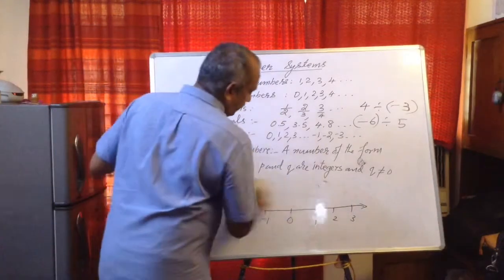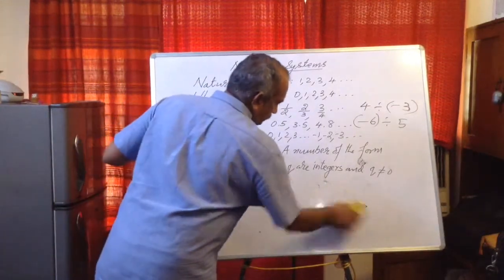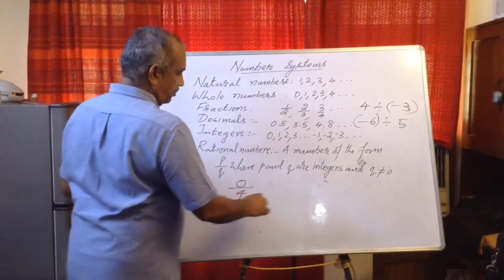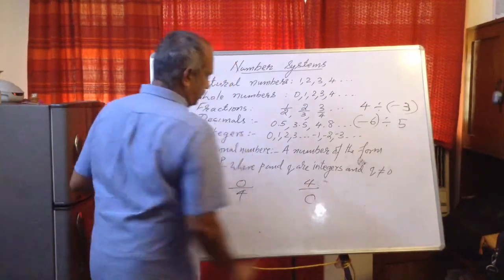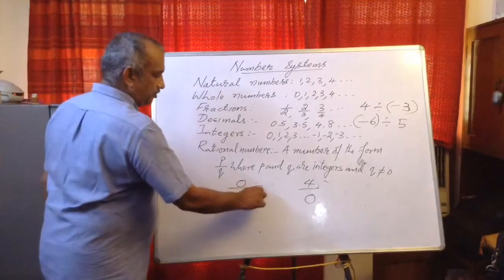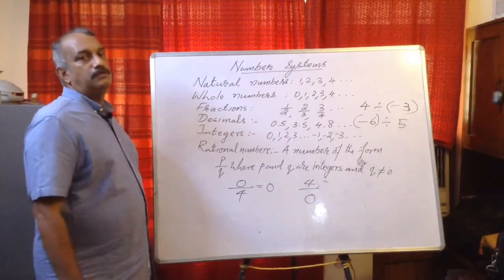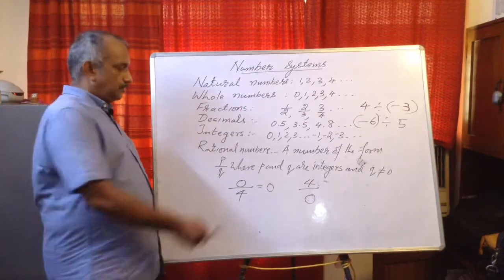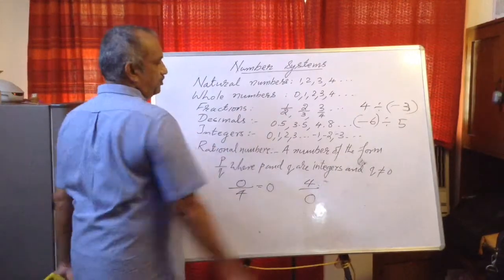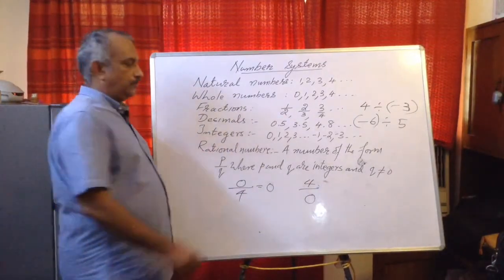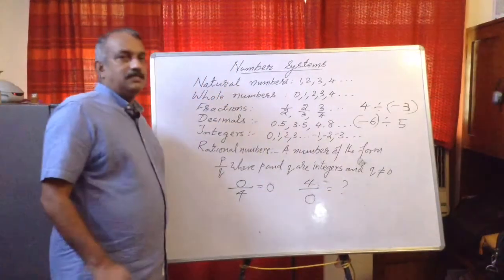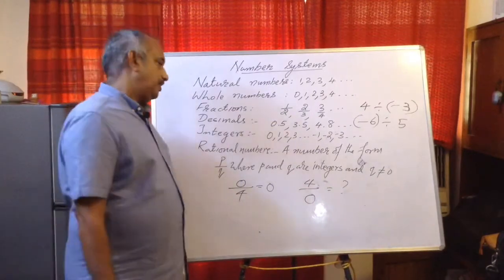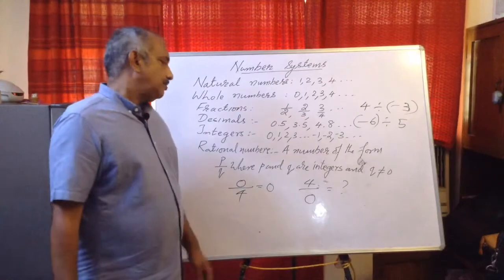Now why especially denominator not equal to 0? Because division by 0 is not defined. Say 0 upon 4 or 4 upon 0. Now 0 upon 4 is 0 only, because the question is how many 4s are there in 0. We know that 0 4s are there because there is no 4. 0 means nothing. So 0 upon 4 is 0. But 4 upon 0, how many zeros are there in 4? No answer. That is why, when we give the definition of rational numbers, we say a number of the form P upon Q, where P and Q are integers and Q not equal to 0.